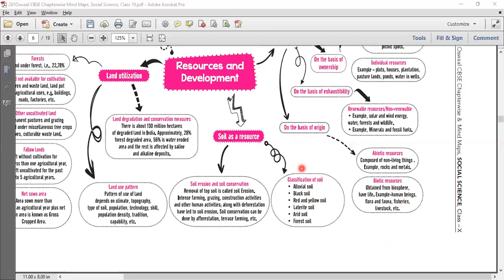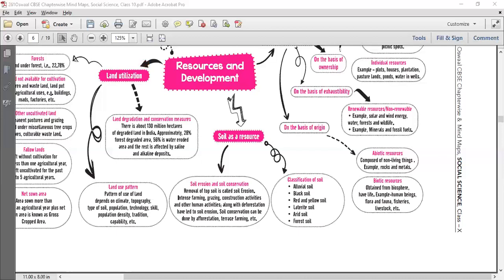Then we learned about land utilization. How do you utilize the land? Land under forest, we have 22.78%. And then there is land that is not available for cultivation. Which would be those lands? The barren and wastelands where nothing grows. There is land that is put to non-agricultural use, like building factories, there are roads, there are buildings. These are all non-agricultural lands. So this is the land that is not available for cultivation.